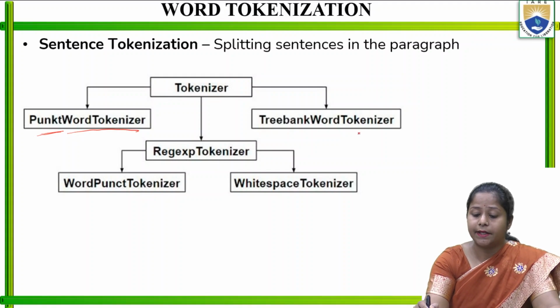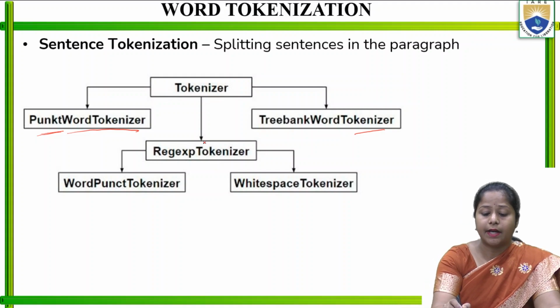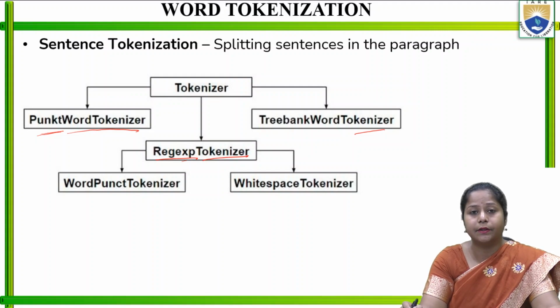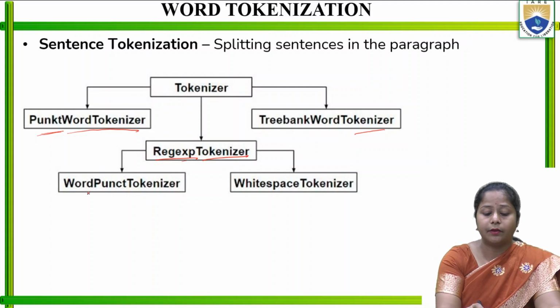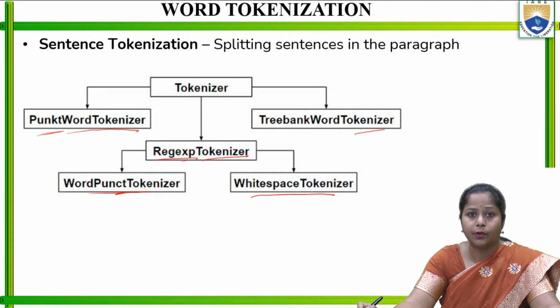The other class is TreebankWordTokenizer, that is another type of tokenizer. The third is regexp, for the regular expression tokenizer, and that has again been divided into two parts: the first is WordPunctTokenizer and the second is WhitespaceTokenizer. So these are the different types of tokenizer classes in the method word_tokenize.